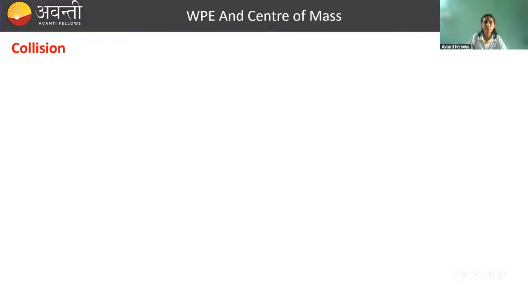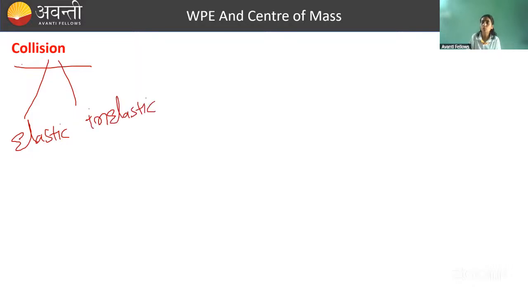अब देखो कोलिजन में तुम्हें क्या क्या याद रखना है. Collision is basically when two masses are coming together and two bodies are colliding. Then collision can be of basically two kinds, so elastic and inelastic. ठीक है. So whatever is the type of collision, one thing is common in both the collisions. What will be constant?